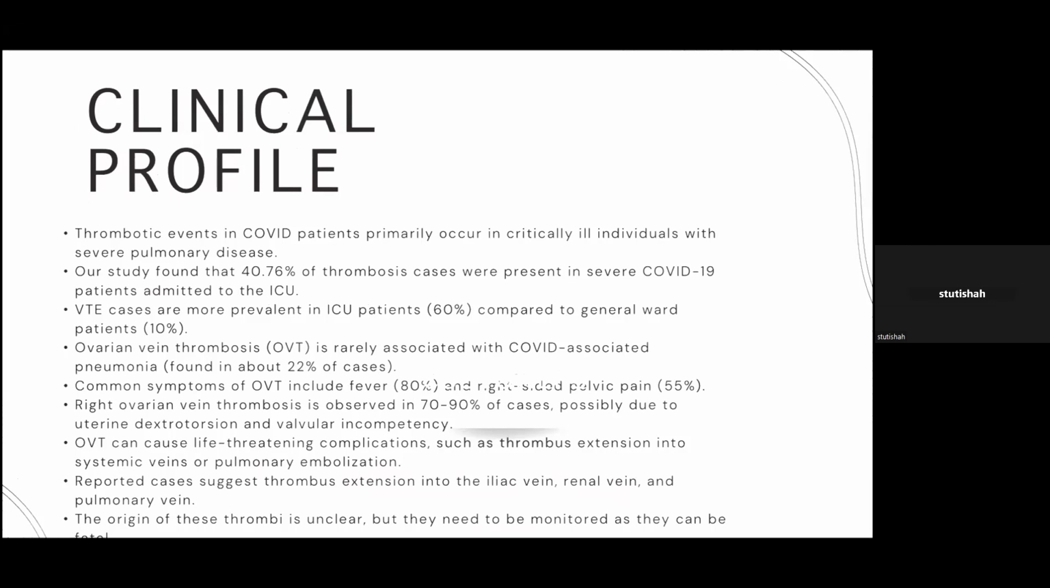OVT was rarely associated with COVID-19 pneumonia, but common symptoms included fever and right-sided pelvic pain. Right ovarian vein thrombosis was observed in 70 to 90% of cases due to the uterine dextrotorsion and valvular incompetency. OVT can cause severe life-threatening complications, as already discussed, such as thrombus extension, and reported extension was seen in the iliac vein, renal vein, and pulmonary vein. Although the origin of these thrombi is unclear, they need to be monitored as they can be fatal.